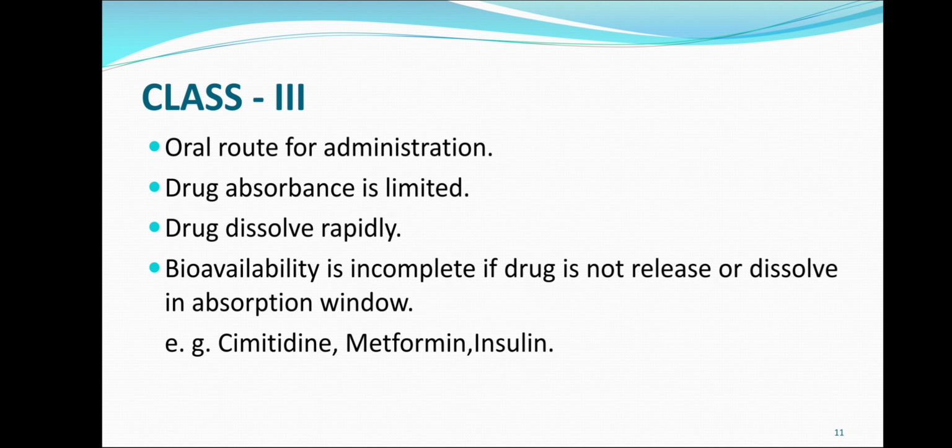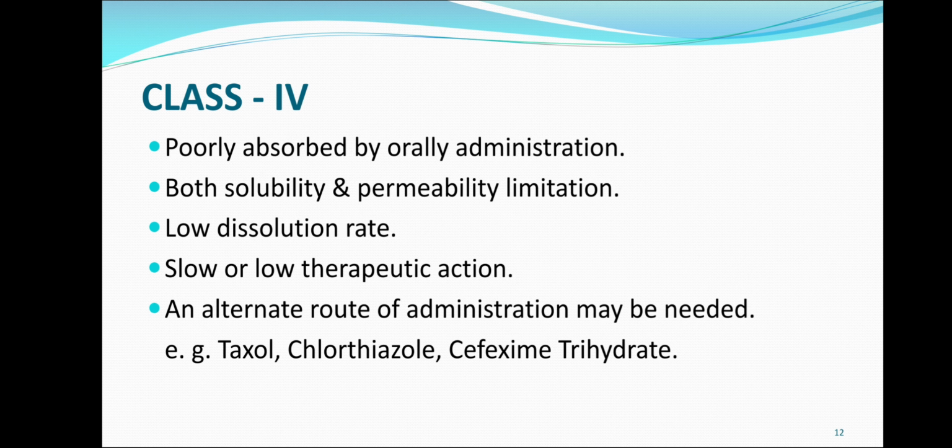Next is class 3 drug. Oral route for administration, drug absorption is limited, drug dissolves rapidly, bioavailability is incomplete if drug is not released or dissolved in absorption window. These are the characteristics of class 3 drug. Examples are cimetidine, metformin, insulin, etc.